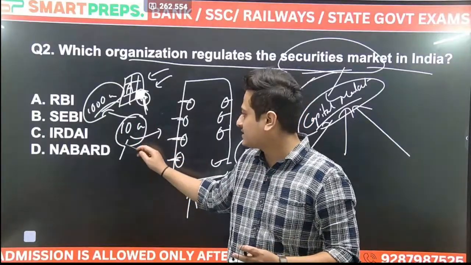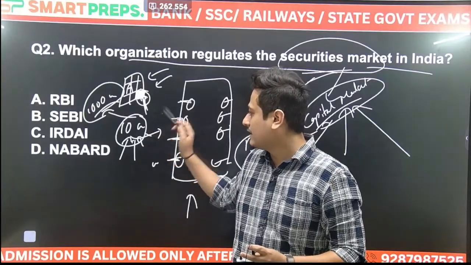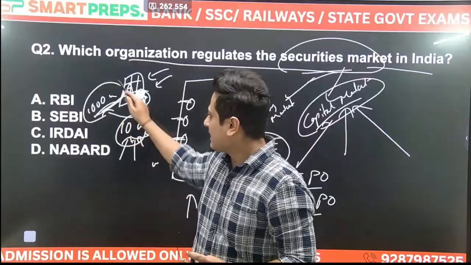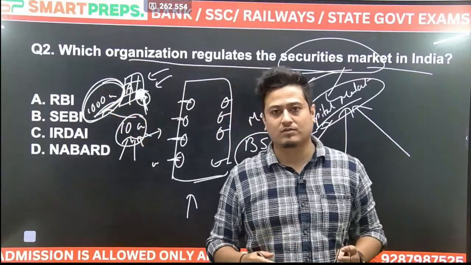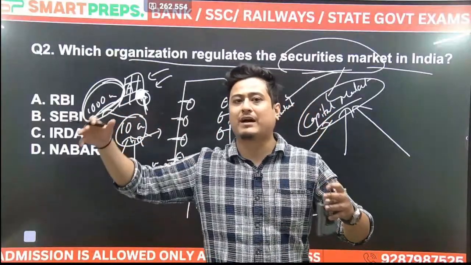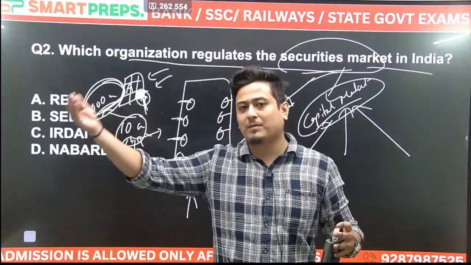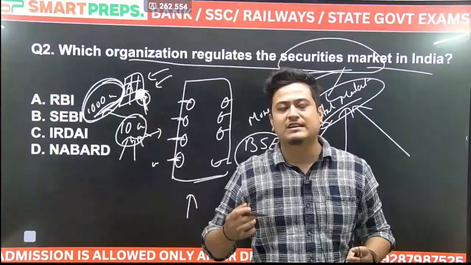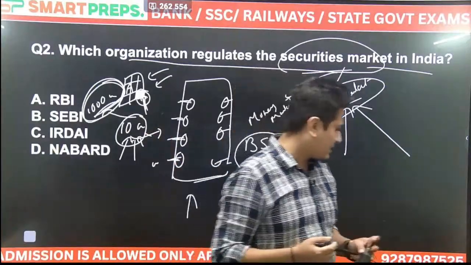Now this company's share will be bought by different people. They will pool their money there. After pooling, I got a money of 1000 crore. Now I have expanded my business, my company. Now whatever profit I am getting from there, I have to distribute among the people who have bought the shares of my company. Are you getting my point?